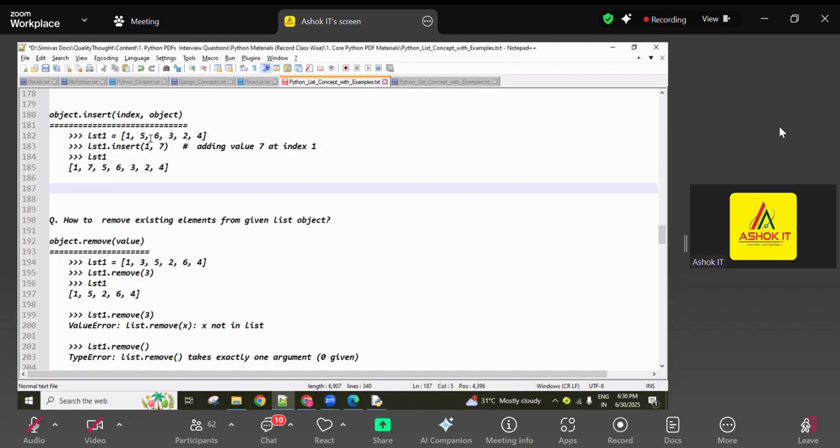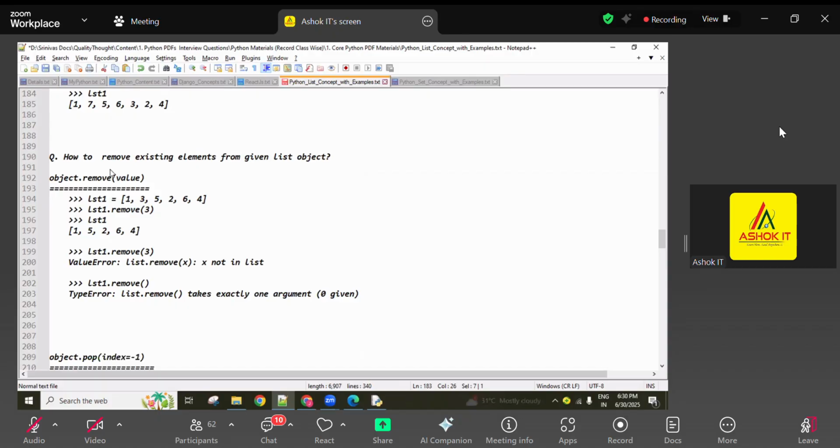Okay, right side moving, guys. Previously in index 1, 5 is there. Now in index 1, 7 is there. In index 2, 5 is there. Okay, like that, one step forward, right side moving. Understanding? So here the first one is the given index where we want to add. The second one is the value we want to add. Remember that syntax and carefully identify the answer.